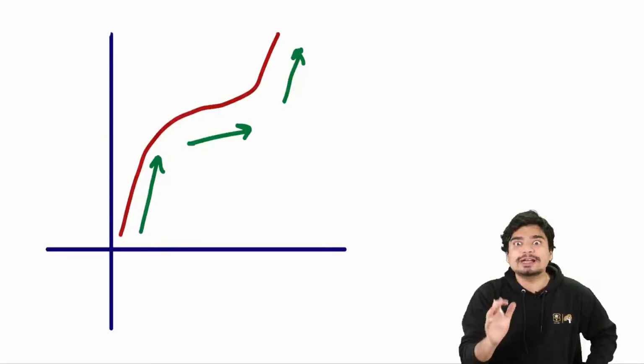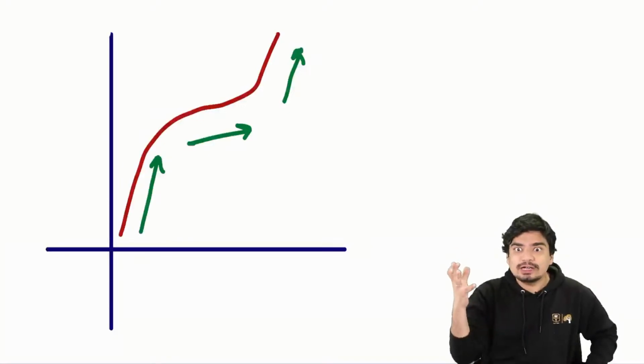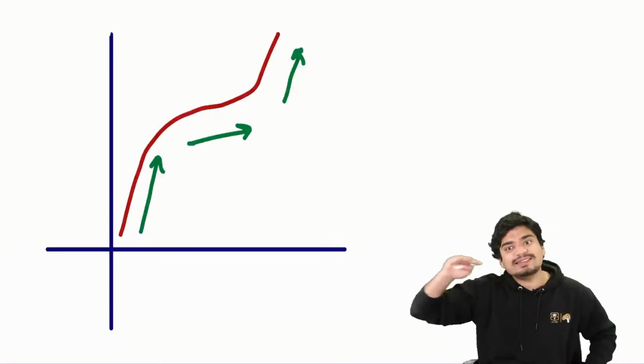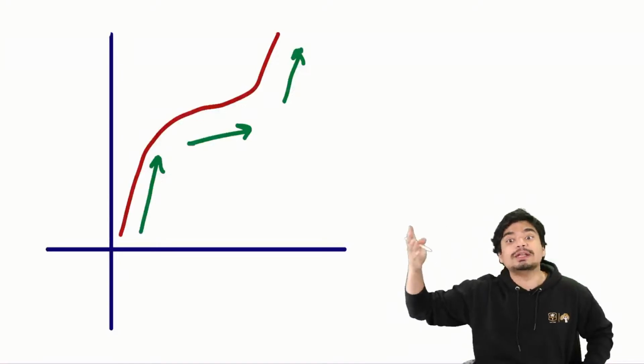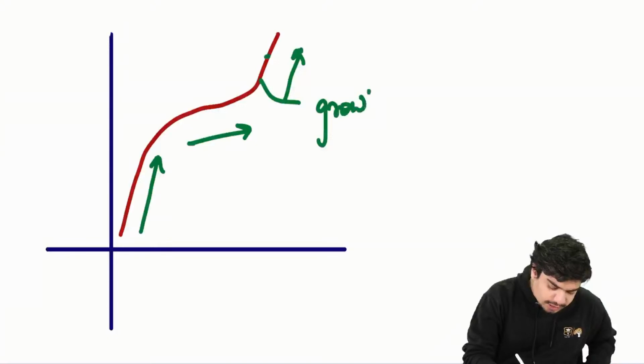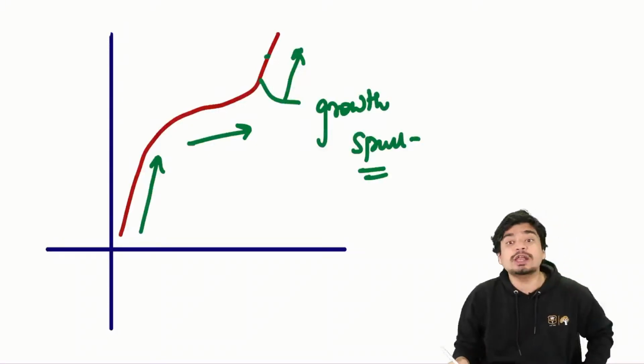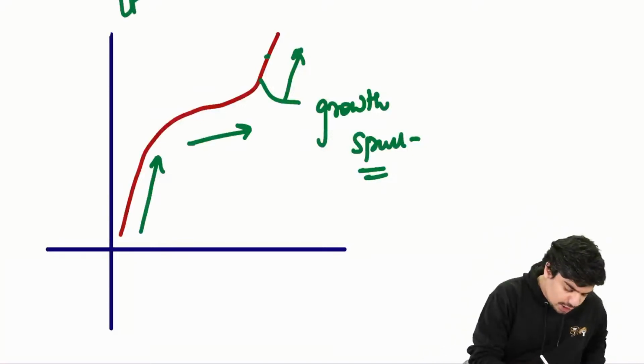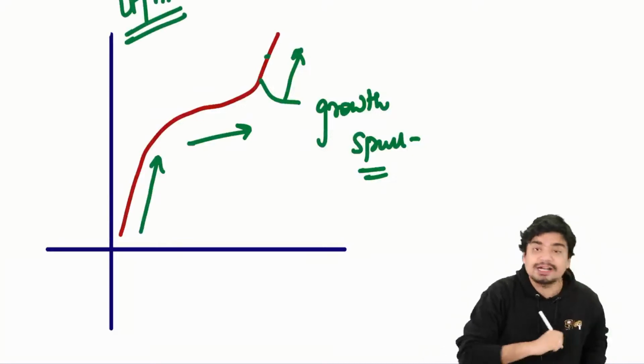This is your length or height. In the initial 1 year, 25 centimeter, then 12 centimeter, then 6 centimeter till puberty. After puberty, again you are going to have your growth spurt. In puberty, we all know there is a growth spurt. This is how length or height is going to behave.